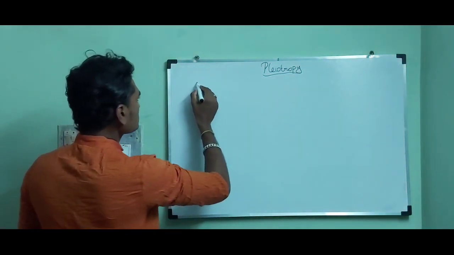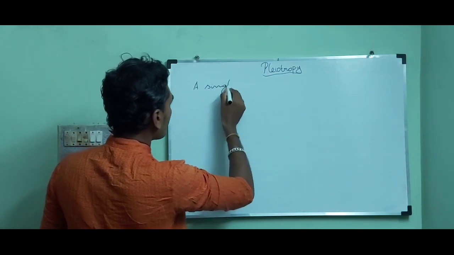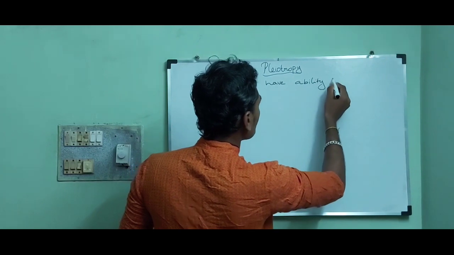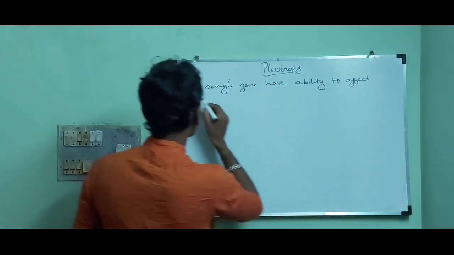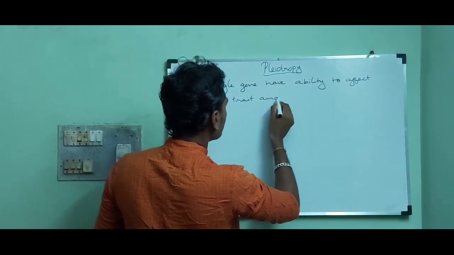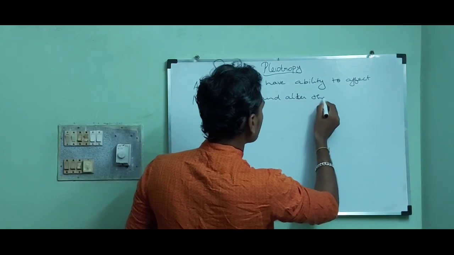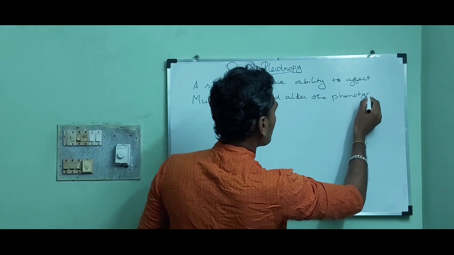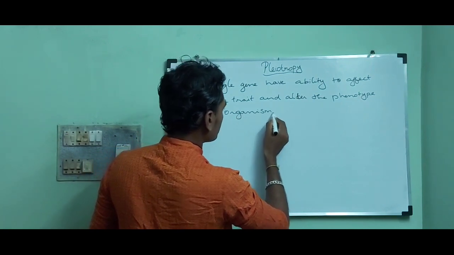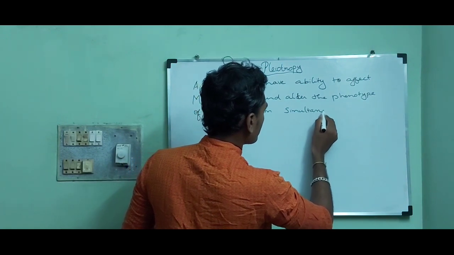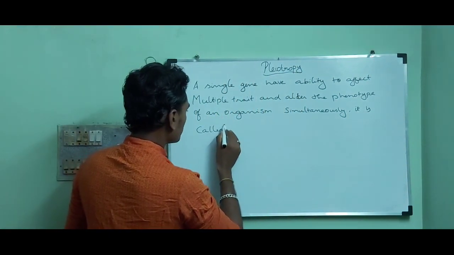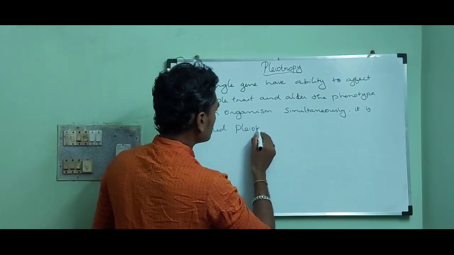So, a single gene has the ability to affect multiple traits and alter the phenotype of an organism simultaneously. That effect is called pleiotropy.